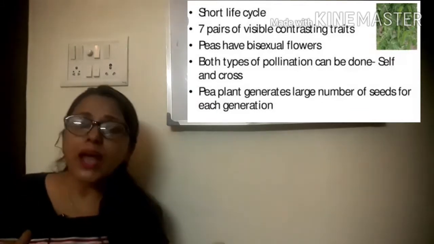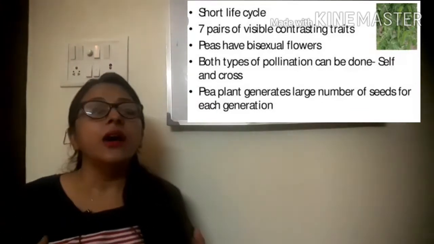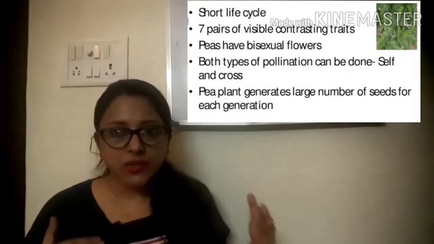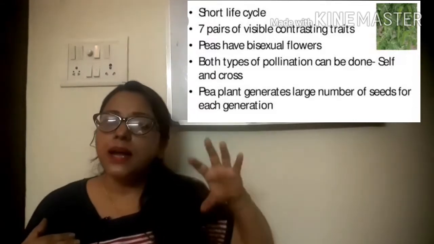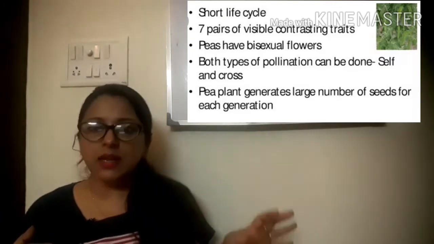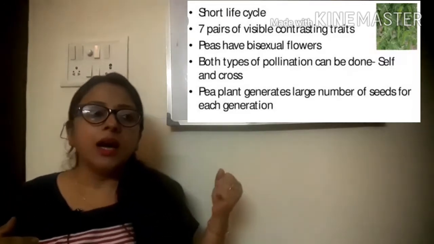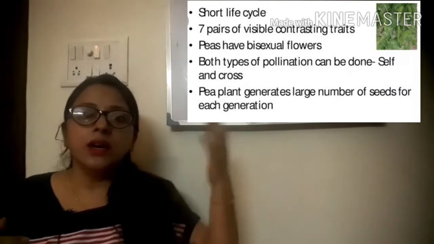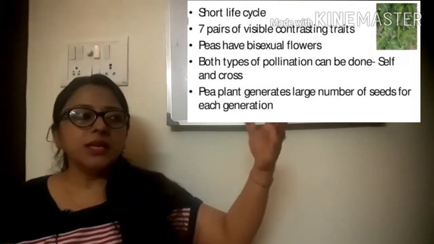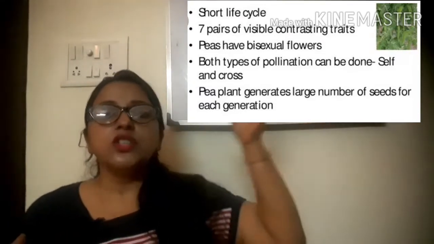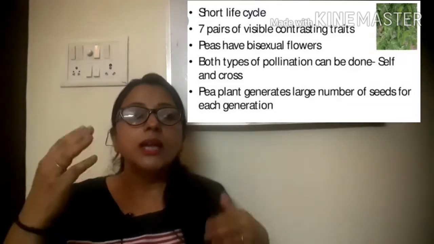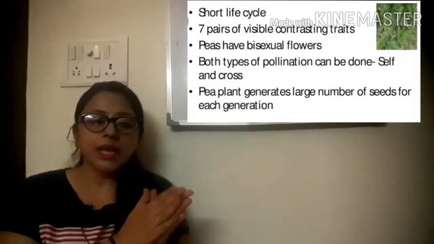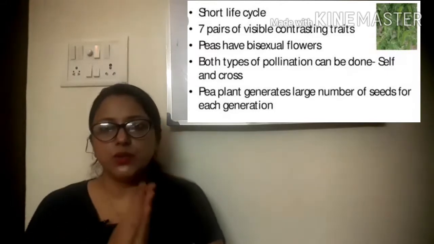The pea plant also has some more characteristics which fulfill the requirements of Mendel's experiment. The pea plant has a short life cycle, it can grow throughout the year, and it shows so many variations, like tall and dwarf, green and yellow seeds, shape of the pod, shape of the seed, and the position of the flowers, axial and terminal. These can be seen only in the pea plant. That's why he chose the pea plant.